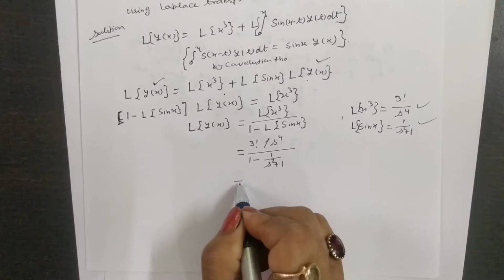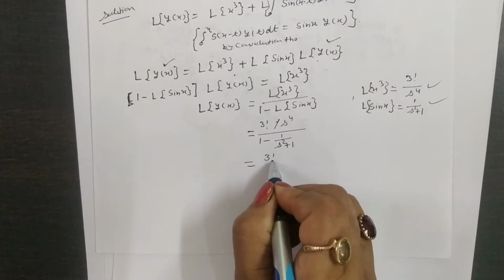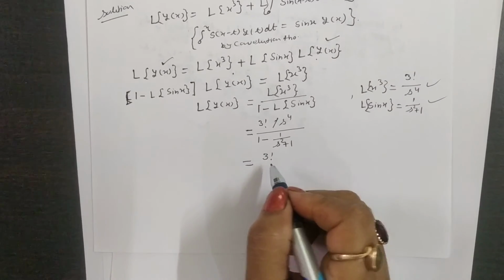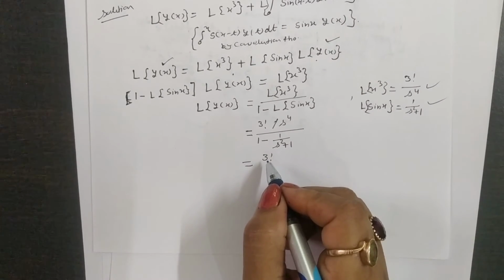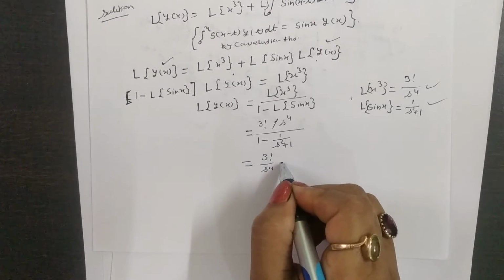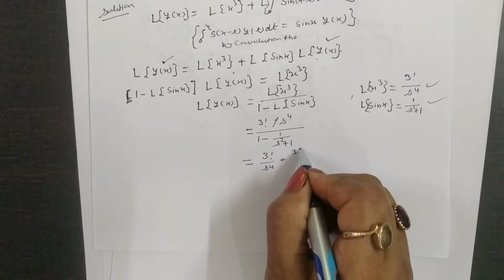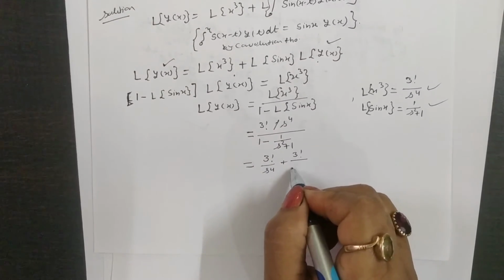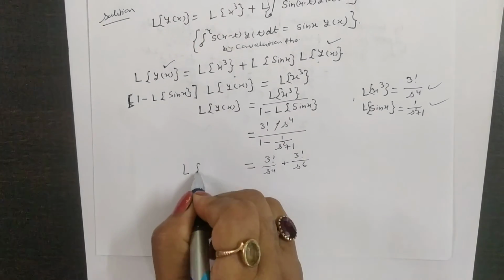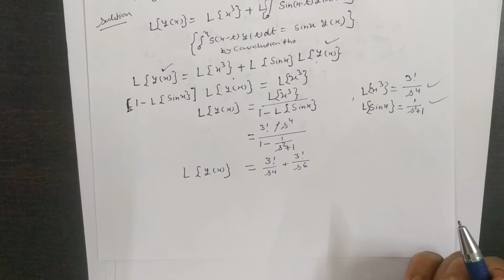Now you get the result like that: 3 factorial divided by s to the power 4, solving this, plus factorial 3 divided by s to the power 6. This is the Laplace of y(x).